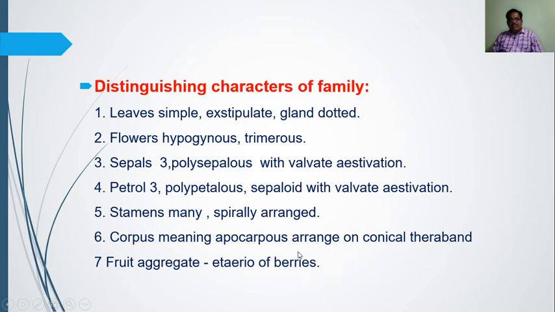When we compare this fruit with other fruits, suppose the tomato fruit is compared with the fruit of Glycine max, that is soybean, or the pea fruit, pea meaning Pisum sativum or matar, we can say. When we compare these two fruits, the fruit of tomato and the fruit of Pisum sativum, that is pea.